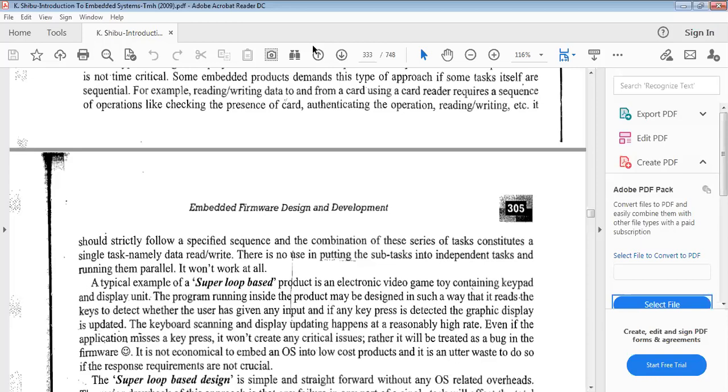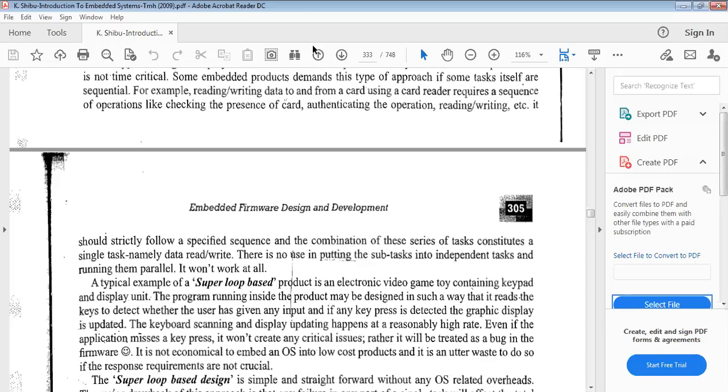An example of a general purpose OS used in embedded product development is Microsoft Windows XP. Whatever I told you, the examples here are Microsoft and MS Office, and Windows XP is the operating system. Examples of embedded products using Microsoft Windows XP embedded are personal digital assistants, PDAs, handheld devices.